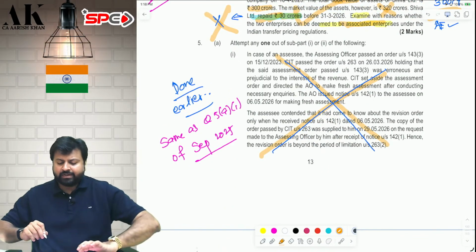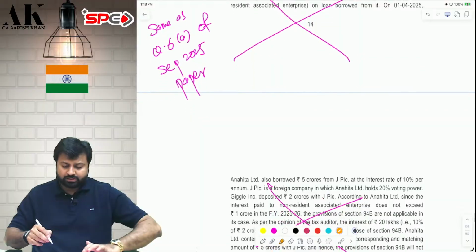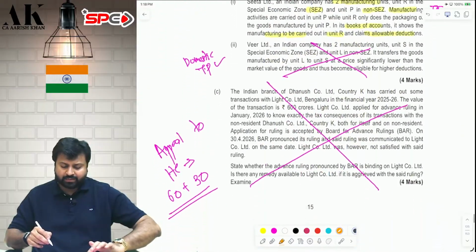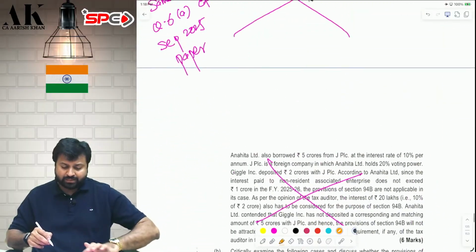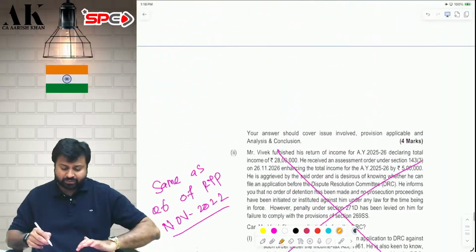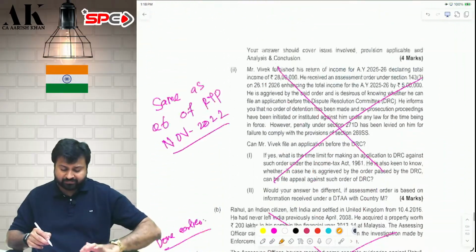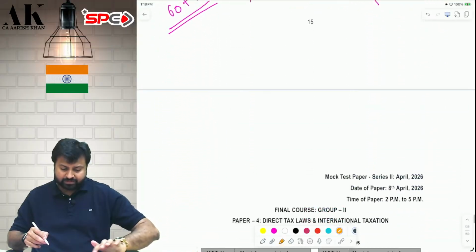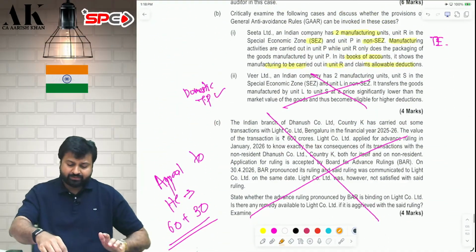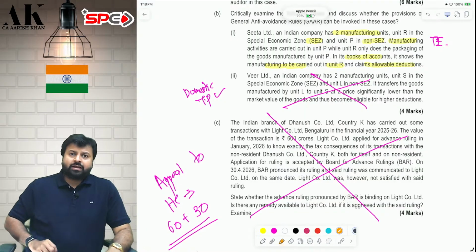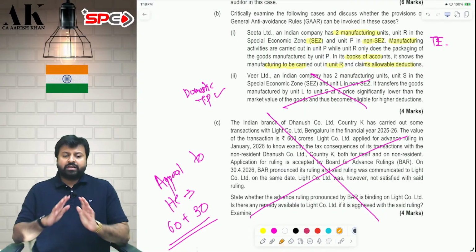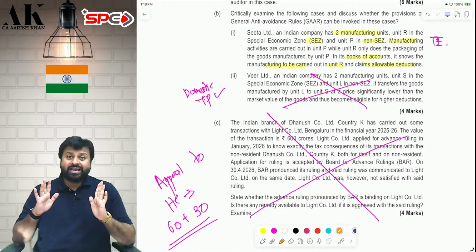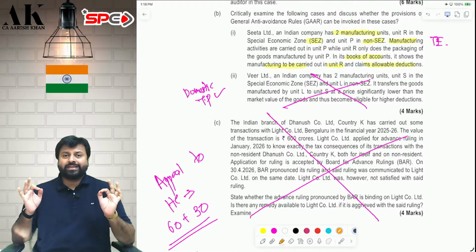Next question we have done earlier. Go and check, I have given the reference. All these questions we have done earlier. Everything has been done till here now. Nothing has been left. You can go and check. After this, everything is done. Nothing is left. So here we complete the 8 MTPs, the 9 RTPs and 9 past papers. Total 26 papers are done.